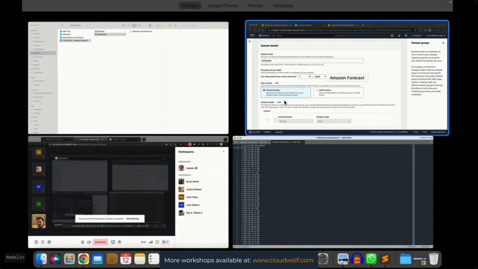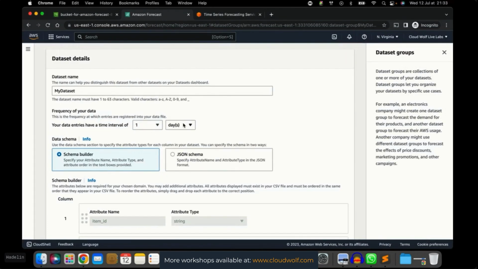So the frequency here is days, but note that you can also choose other frequencies. If you have time series with frequencies by the minute, by the hour, by the week, month, or year, you can also choose that. If you have a dataset giving you the demand or consumption of items every 3 months, you can choose this as well. You would choose months here and then 3. So you can choose any frequency, the one that you have in your data. But for our dataset right now, we have a daily frequency, and so we're going to choose 1 day.